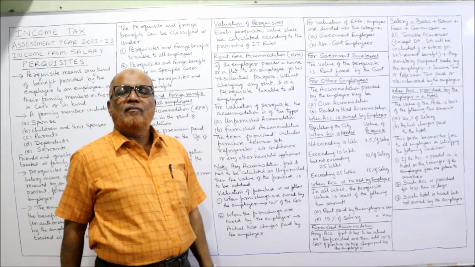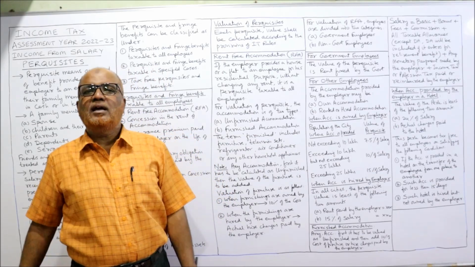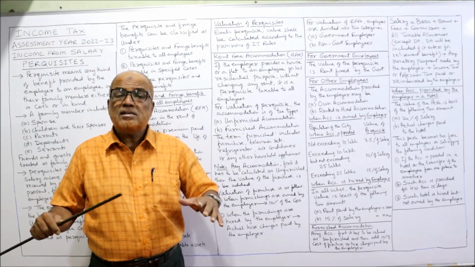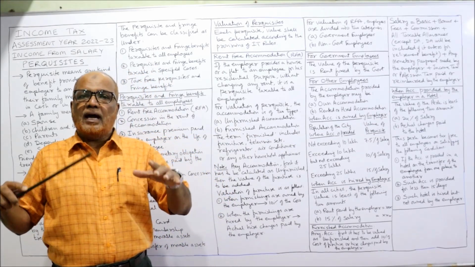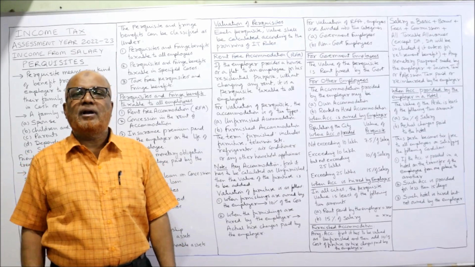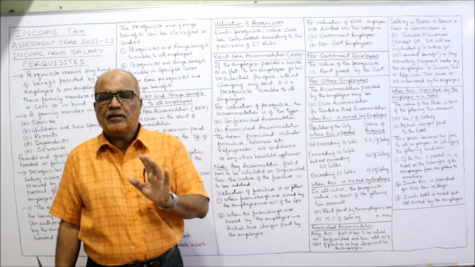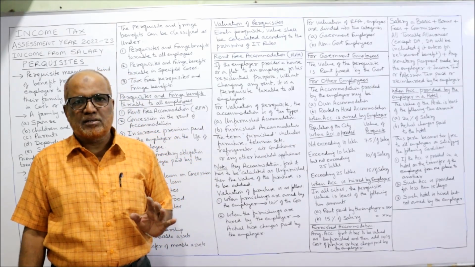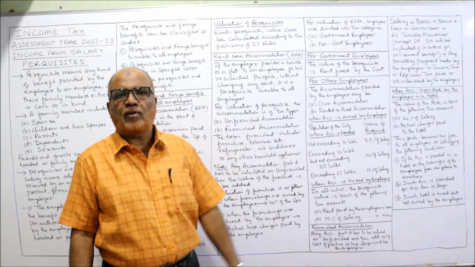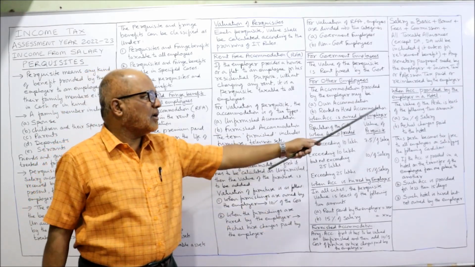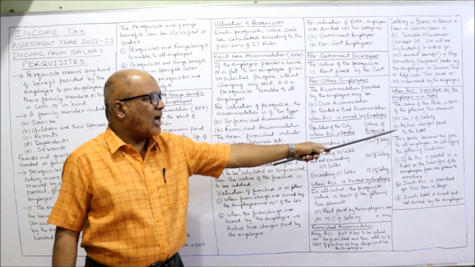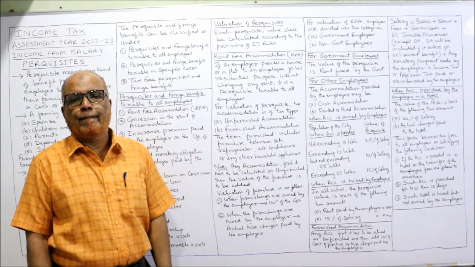Now lastly, when accommodation is provided in a hotel. Sometimes the employer has given the accommodation to the employee in a hotel, then it's a taxable perquisite. The value of the perquisite is the least of the following two: 24% of salary or actual charges paid to the hotel.